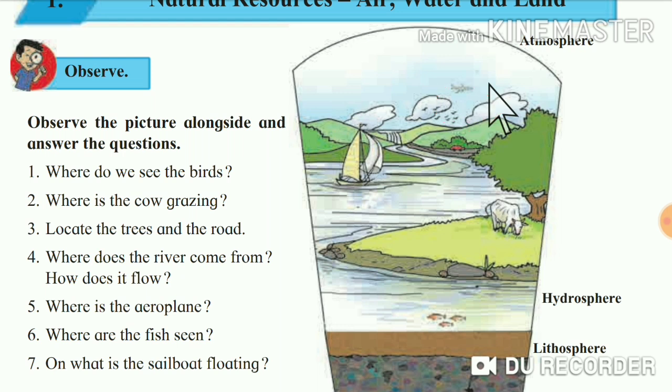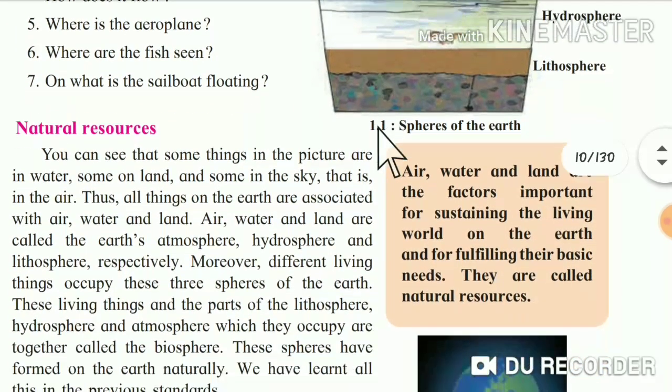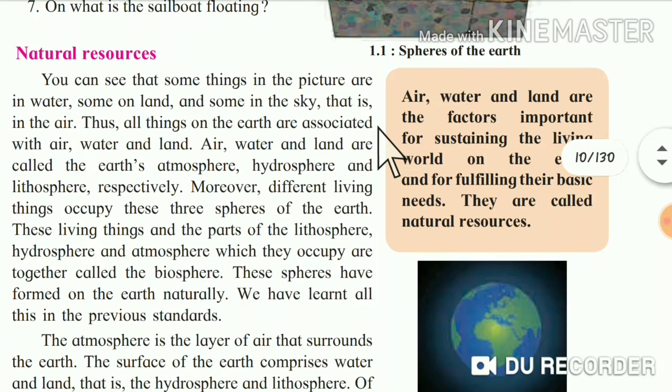Now, where are the fish seen? See, these are the fishes. Yes, we can see the fish in the water. On what is the sailboat floating? This is the sailboat. The sailboat is floating in water. Very simple questions are asked on this picture. Now everyone got till here?